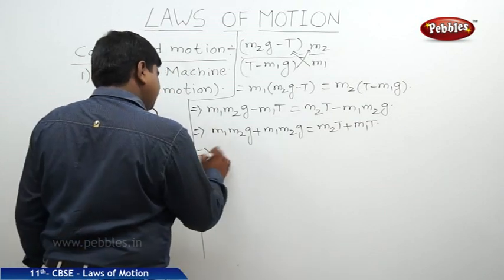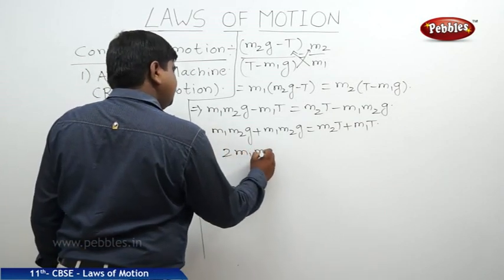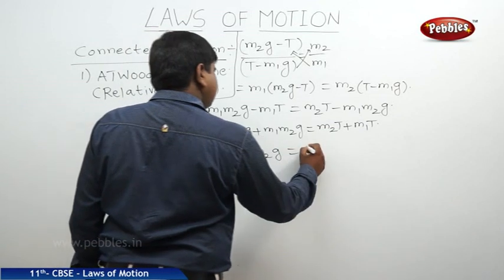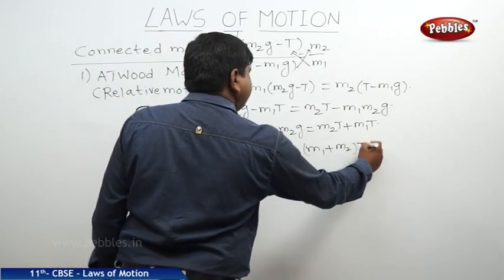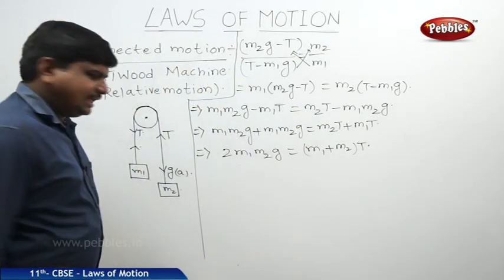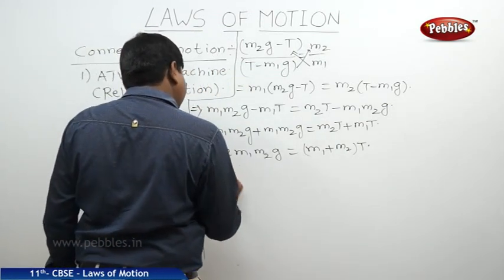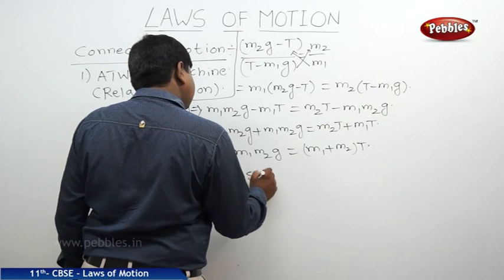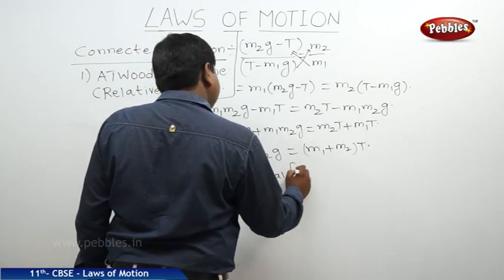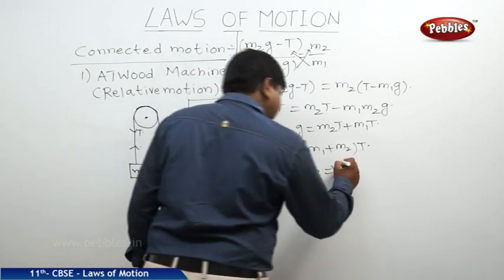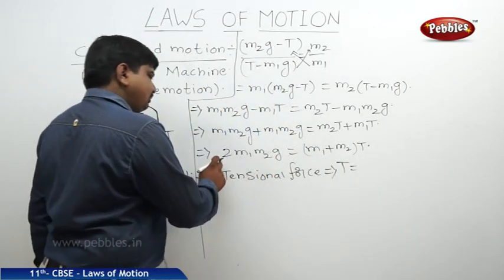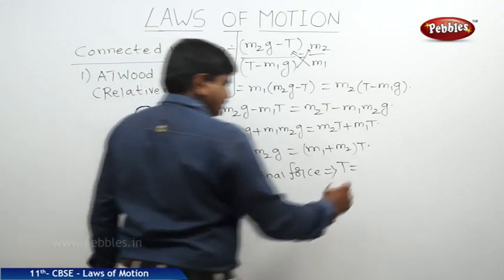This will be 2M1M2G equal to M1 plus M2 of T. Therefore, the tensional force is T equal to 2M1M2 by M1 plus M2, into G.